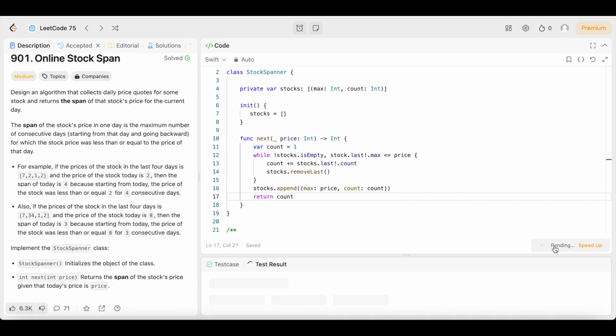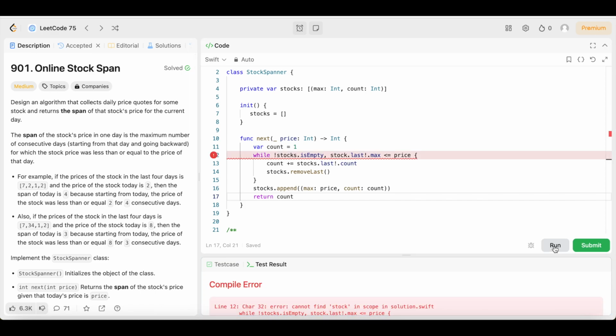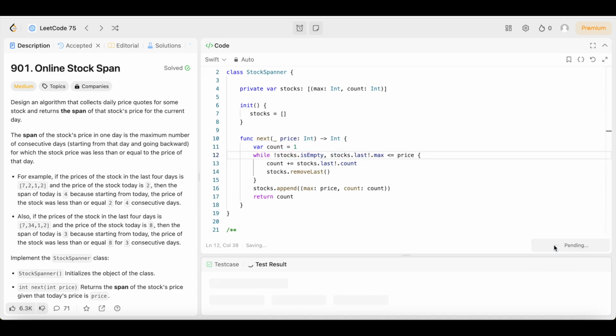Fingers crossed, no bugs, no typos, but there is a bug and a typo, and it is can't find stock in scope. So that means we need to add an S. So let's run it again and see how it runs the second time, guys. Fingers crossed. And it's accepted, guys. So let's submit it. See what happens after we submit it.